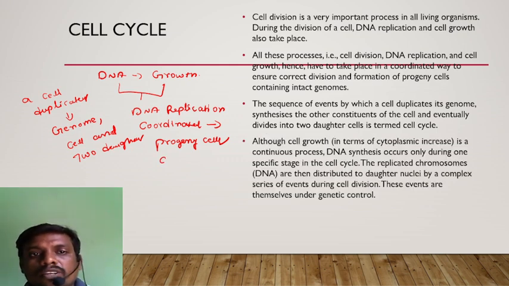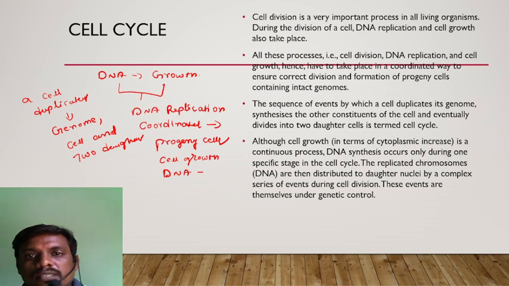Although, if you carefully observe, cell growth is a continuous process, DNA synthesis occurs only during a specific stage in the cell cycle.